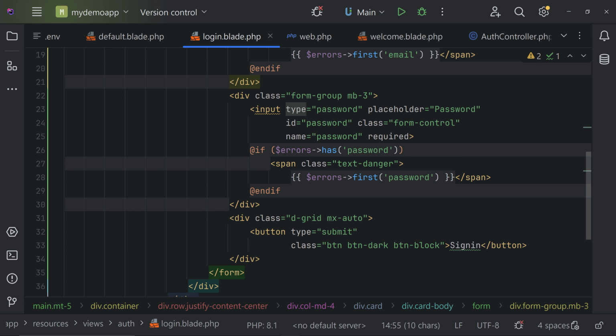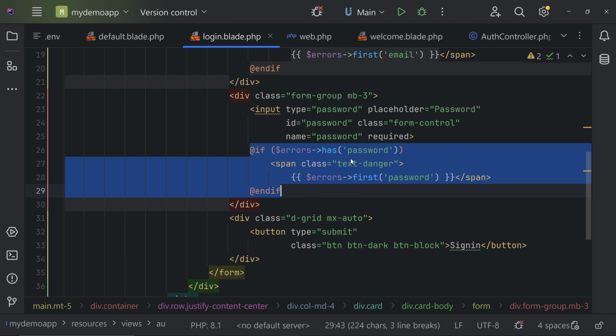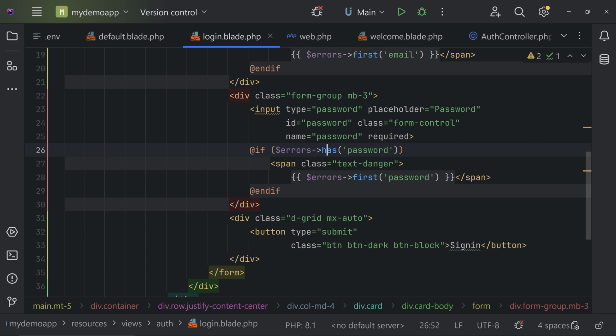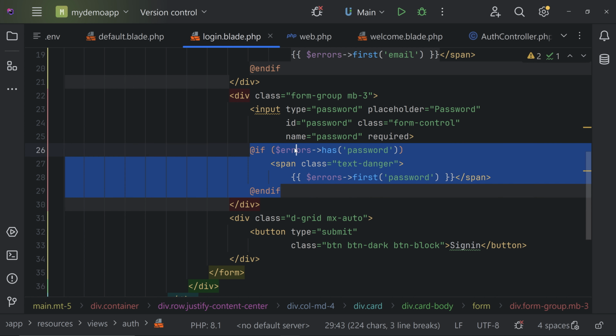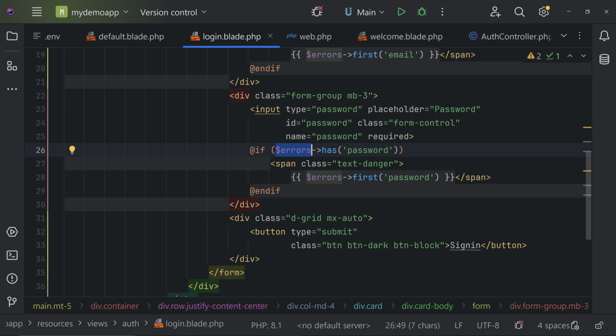And this one is also important. We are going to show the error and we are passing the key that is password. So you can check if errors has password, that is the key, then we are going to print the error like this.